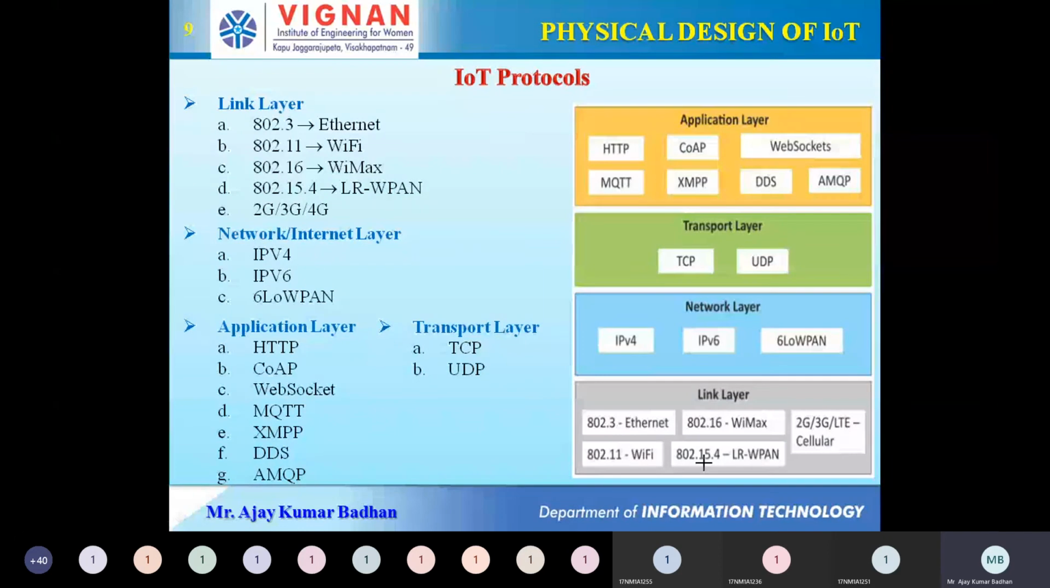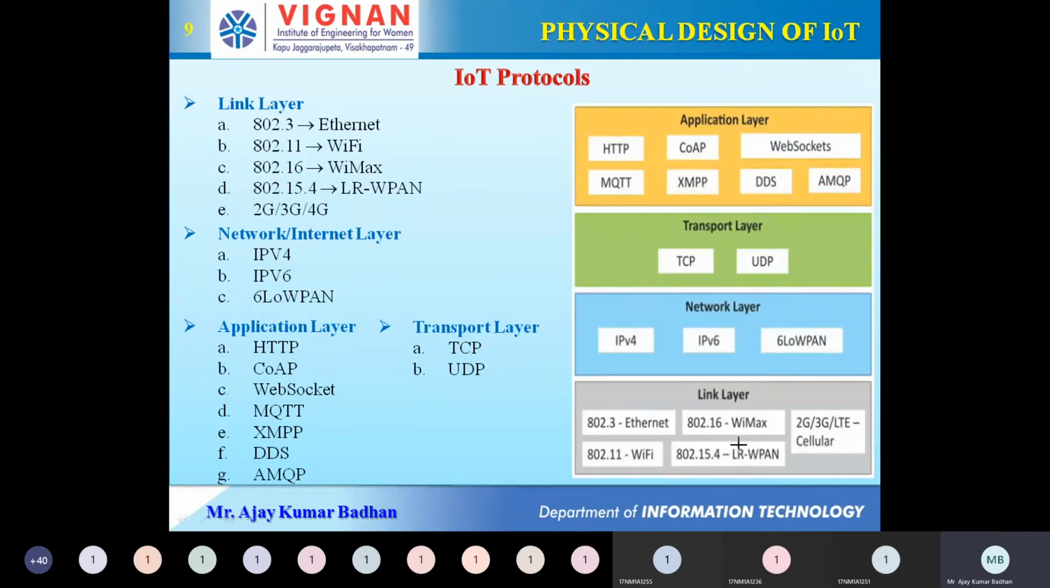Then we have something called 802.15.4. This is important now because this is mainly meant for IoT devices. Ethernet can be used for normal devices too, like your laptop and mobile phones. Wi-Fi can be used in that way, and WiMAX too. But this 802.15.4 is LR-WPAN. I'll explain what it is. Just for timing, you remember it.